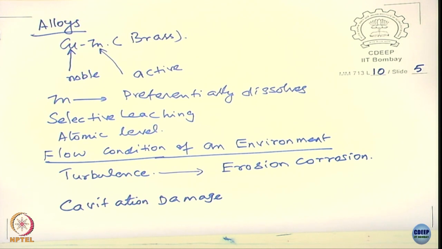Okay. So how do you really handle the corrosion problems in that case? This is different. So you have flow induced corrosion, we call it, cavitation damage, we call it, erosion corrosion, we call it. There are several names given to that. We will try to understand this in detail so that we can find a solution to the particular problem.